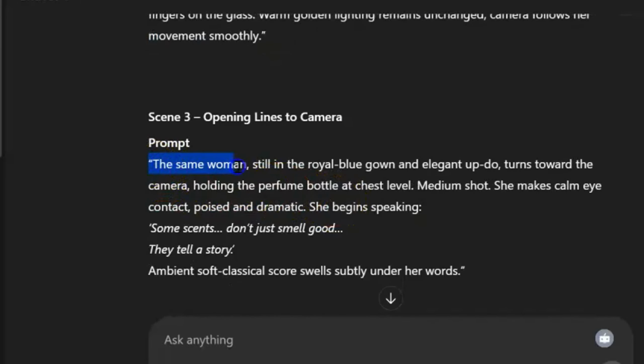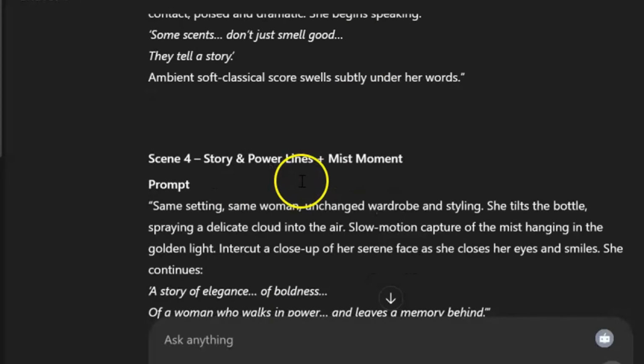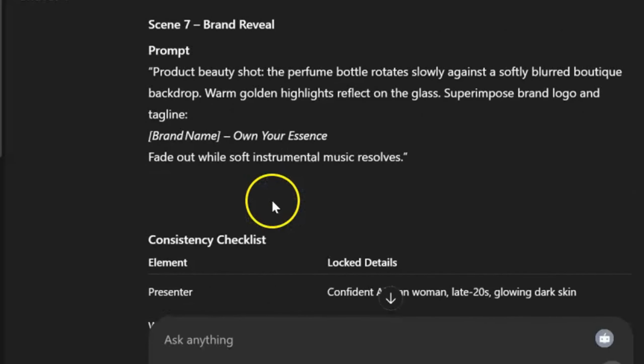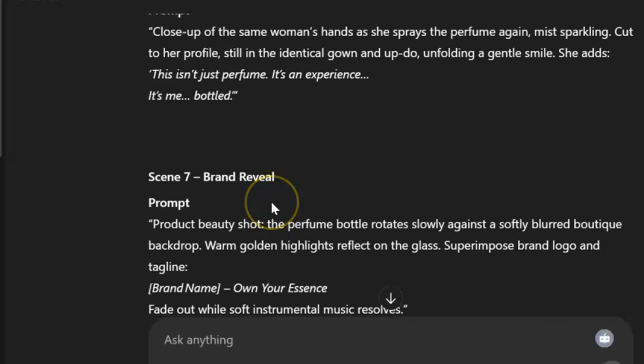Instead of putting the same, as stated there, it said the same woman. Our AI too may not remember who the same woman is, so I'll just paste that same character with the same features. I'll use it to replace this part. So to replace the part, just the character part. So whatever the presenter does will be at the remaining part of the prompt. So as we can see, we have about 6 scenes. Okay, 7 scenes here. Yours could be shorter, depends on your heart.